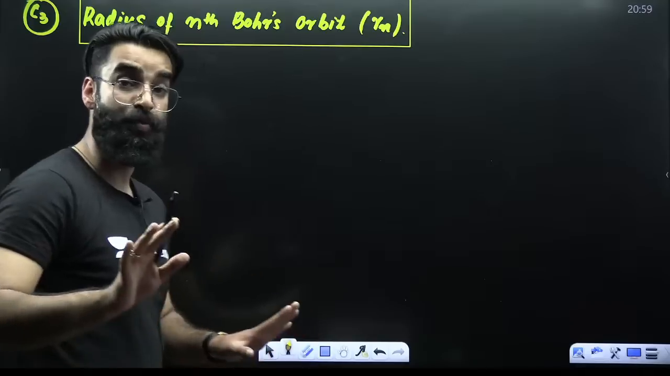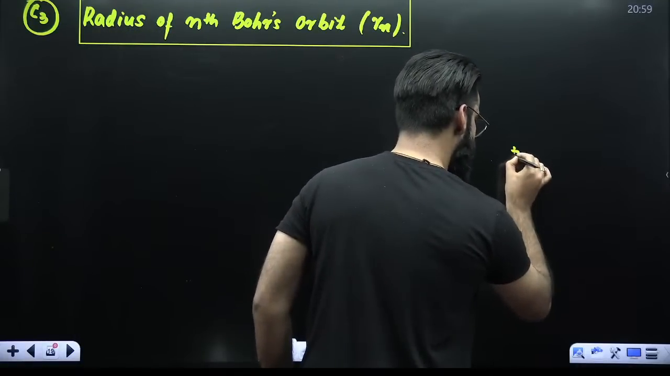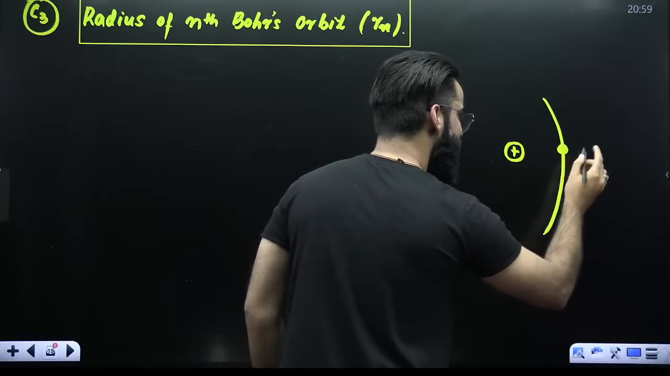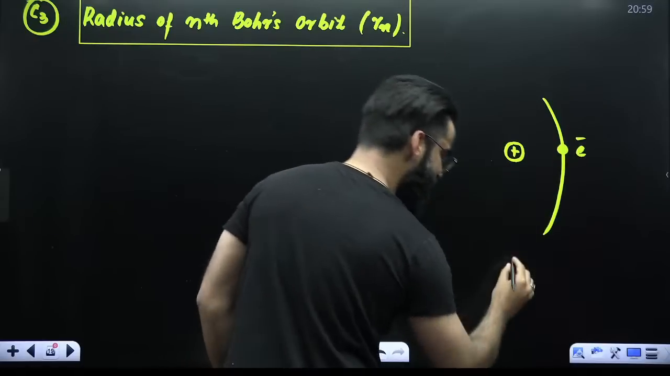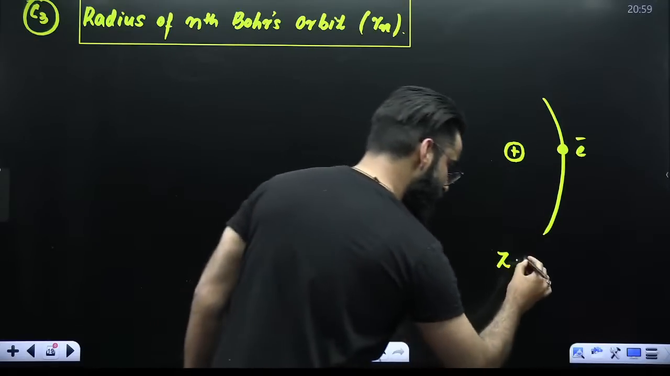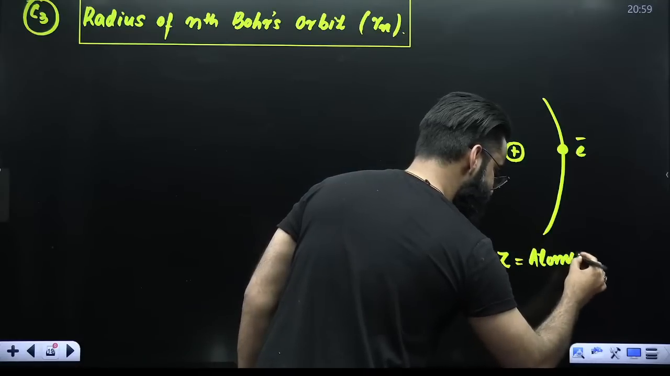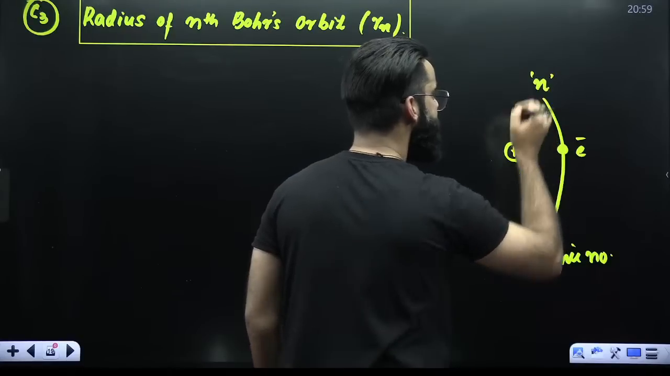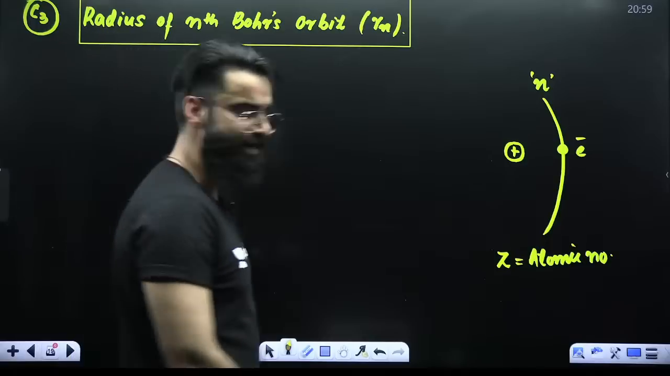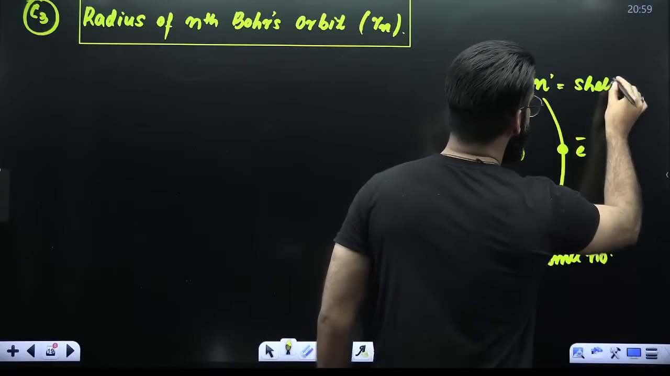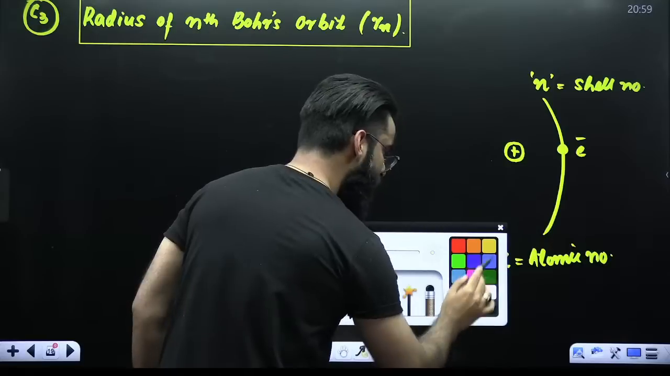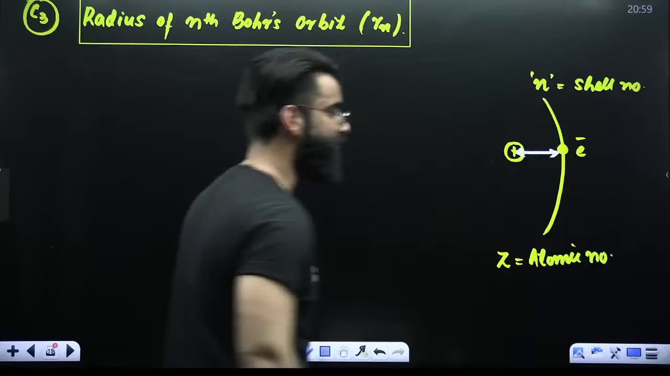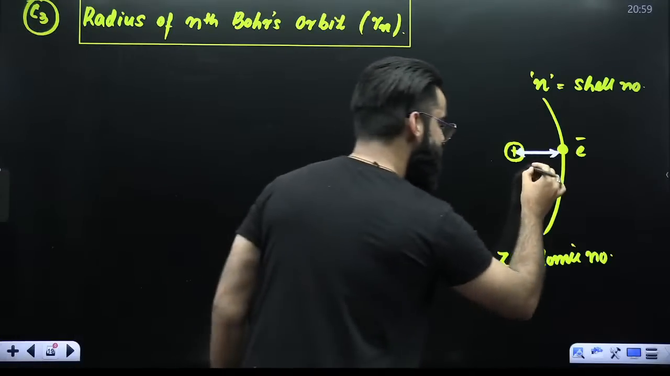For example, let's say I've got an atom. This is its nucleus. Here you have got some electron. Let's say this atom has atomic number Z. Let's say this electron is revolving in the shell whose shell number is n. If I ask you, calculate the radius of this nth orbit, which you represent with Rn.